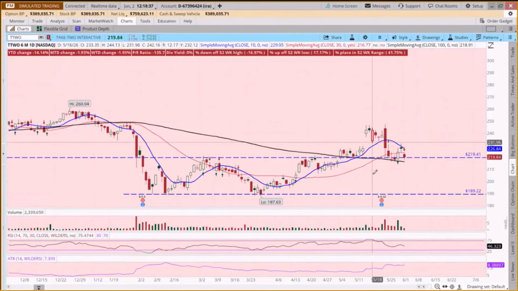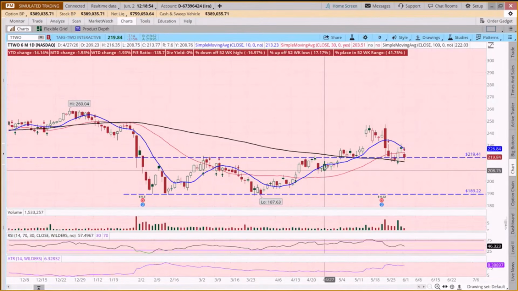So you could go 3% or you could say 2%. If we chose 2%, we'd put our stop at 212.07. So that's just down around here, and it's saying, well, it's not going in the right direction if it comes back this far, and we'd like to get out.